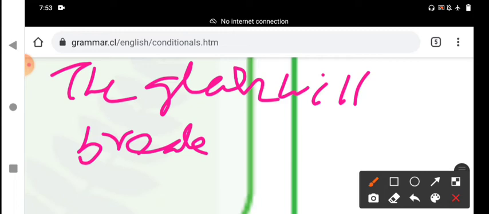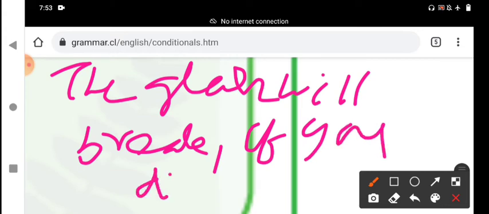The glass will break if you drop it. You should not keep the comma here.